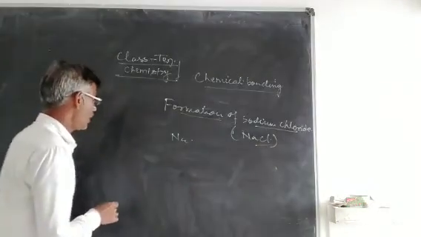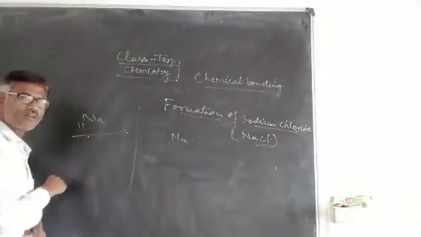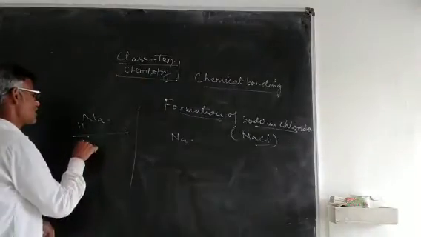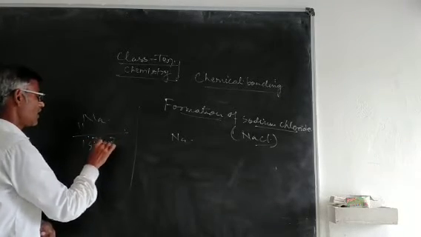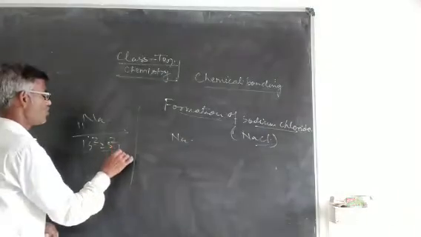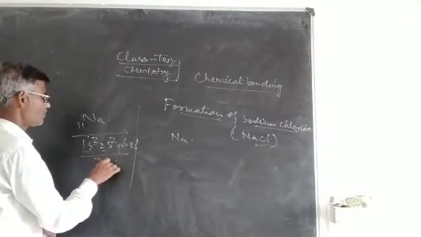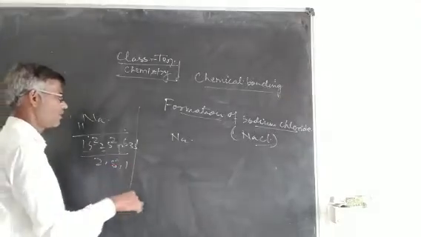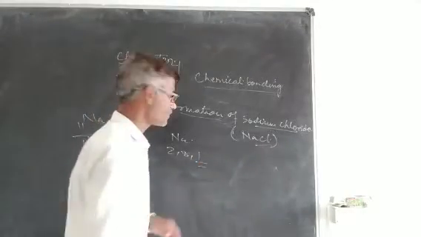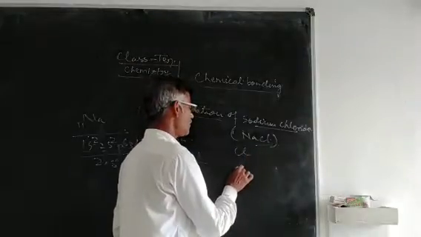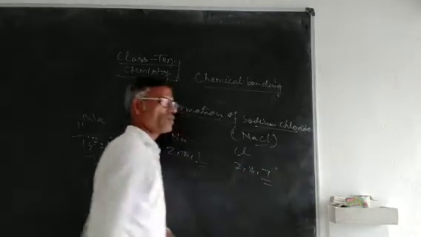The atomic number of sodium is 11. You have learned to write electronic configuration in class 9. We can write its electronic configuration in this way. There are 11 electrons, so 1s2, 2s2, 2p6 and 3s1. By Bohr-Bury scheme, 2, 8, 1. Number of valence electrons: 1. Next, chlorine atom, its electronic configuration is 2, 8, 7. Number of valence electrons: 7.